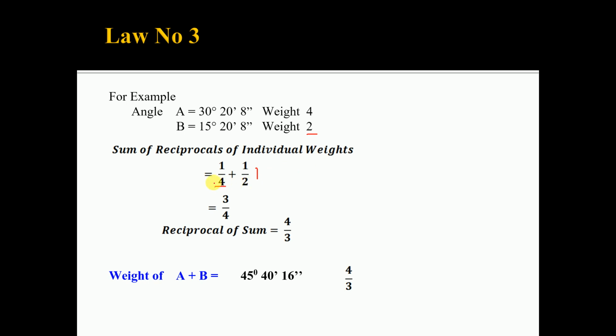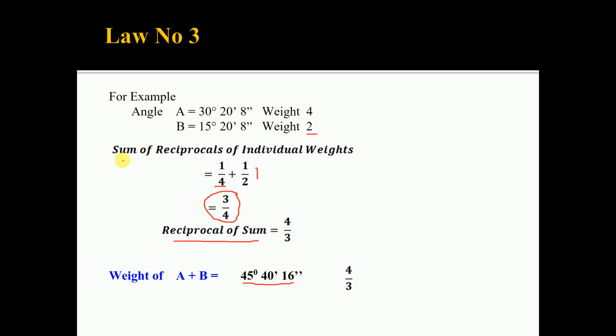If you do the summation of these reciprocals, you get 3 by 4. But the law says when you are adding these two quantities algebraically, the weight of this result is the reciprocal of the sum of reciprocals of individual weights.